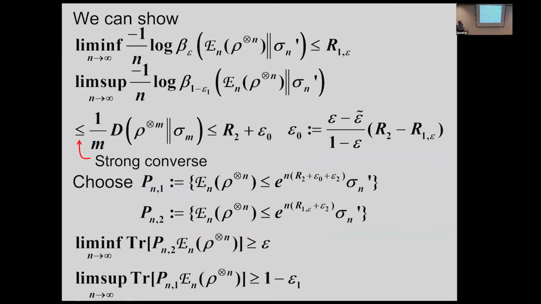Now I will give you a more rigorous statement. Firstly, we take the projection of this one, so we have two projections. This means that the logarithmic likelihood ratio is this guy. This logarithmic likelihood is smaller than this one. This is the likelihood ratio, the log of this one and the log of this one. Then we have this probability, which is greater than epsilon, and this probability is 1 minus epsilon 1.